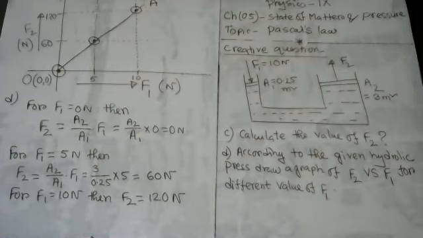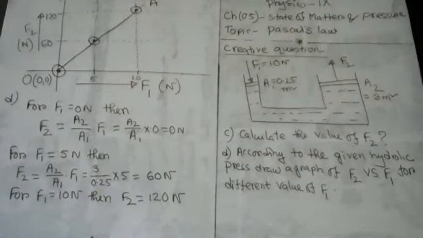When F1 equal to 0, then F2 equal to 0. So that's why I'm considering F1 equal to 0 Newton. This point gives me the idea from which point this graph starts its journey. So this graph starts its journey from the origin point.